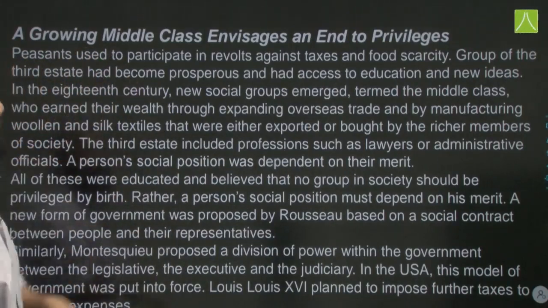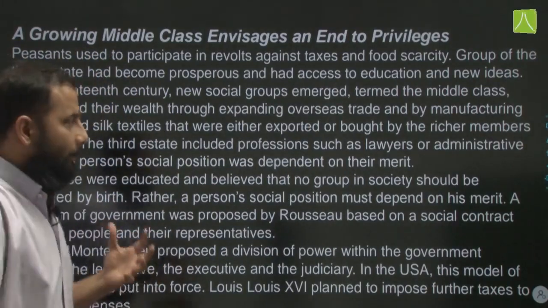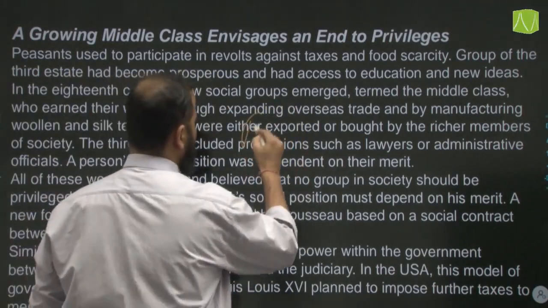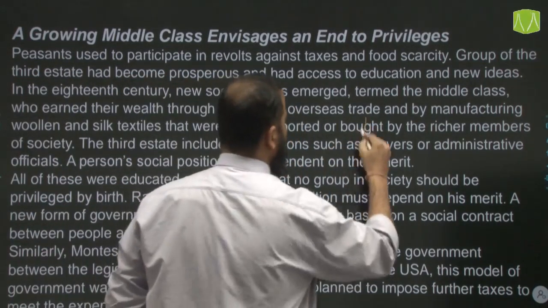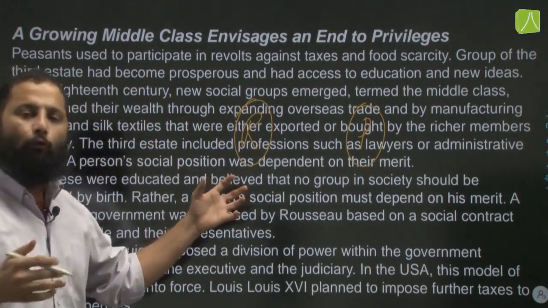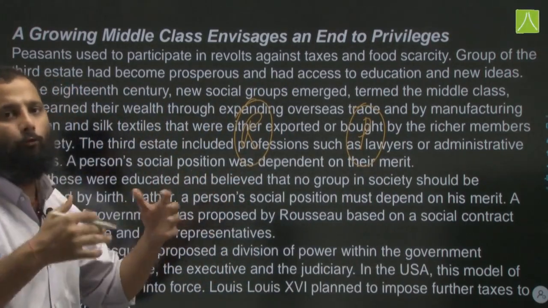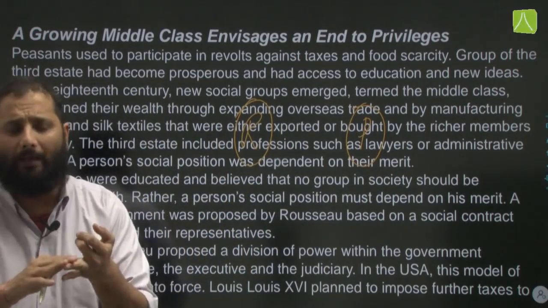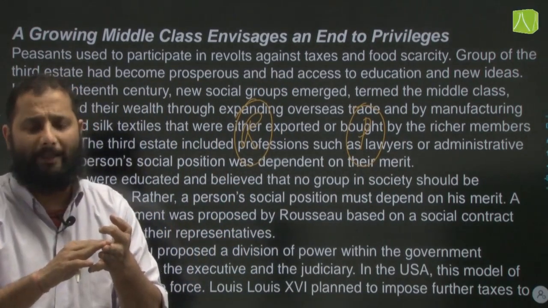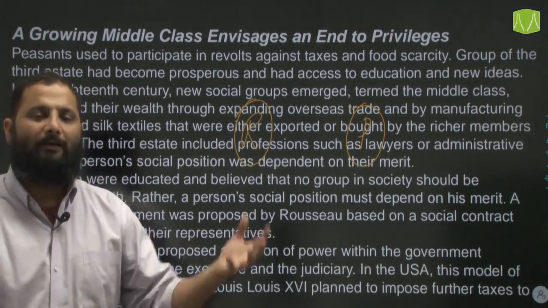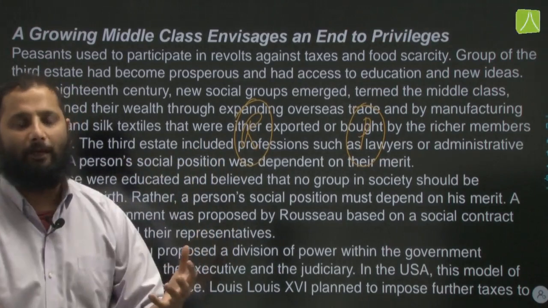The growing middle class envisaged an end to privileges. You had the rich people and the poor people, but slowly people who had moved to cities or started working as merchants, court lawyers or other professions were becoming wealthy, and they were also getting educated.